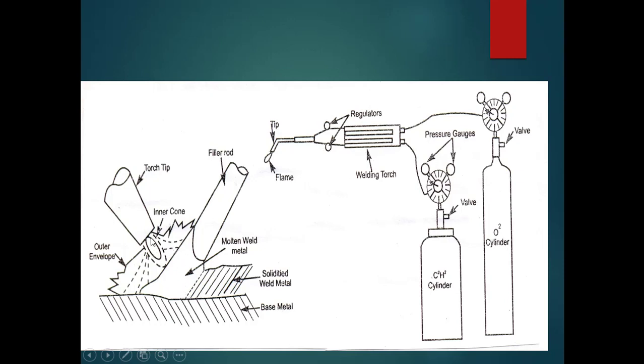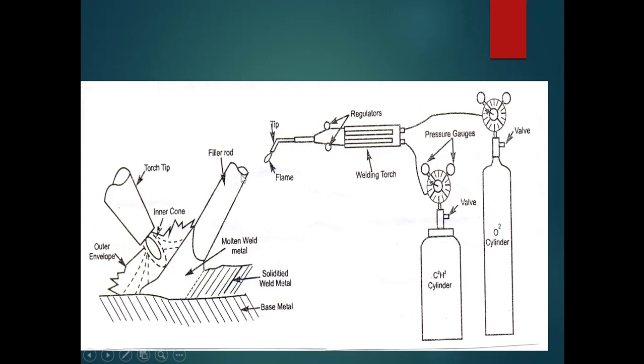You can see here they have clearly given this torch tip, this is a magnified view of the tip, and this is the flame. In the flame we have three different sections. One is the inner cone, and then the outer envelope. We will discuss this in detail when we start discussing the types of flame. That is also one of the important concepts under gas welding. This is the torch tip, and here we have the flame. That flame will be sufficient to melt the base metal part, and we also have one more filler rod here.